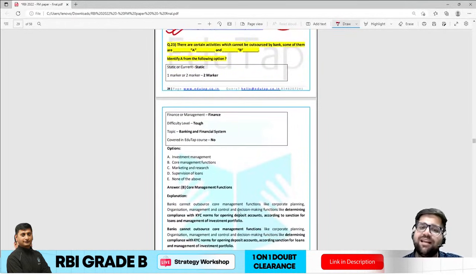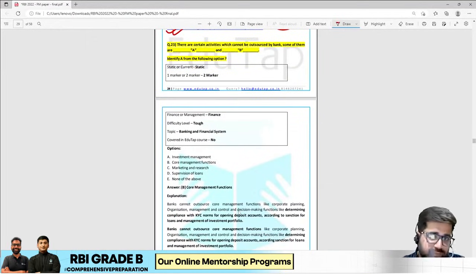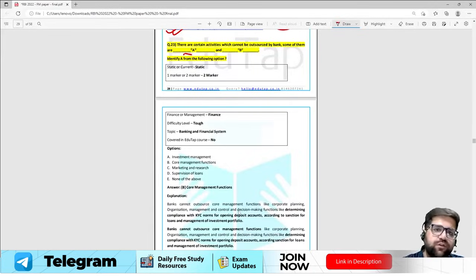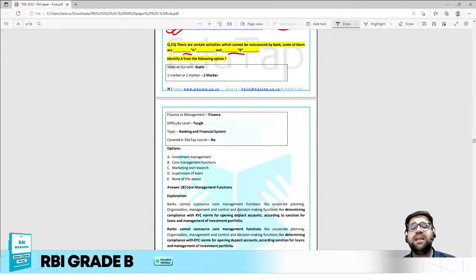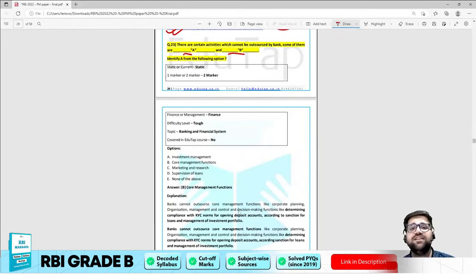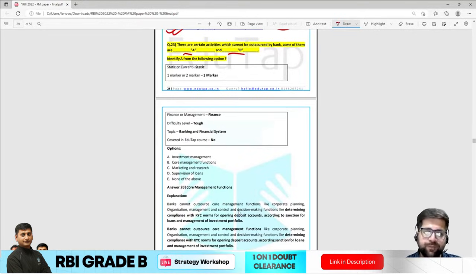Question number 23, again, you could have solved this particular question by using your common sense. There are certain activities which cannot be outsourced by a bank. Some of them are A and B, so there were two blanks given. Firstly they asked you about activities which can be outsourced by a bank, but now they are asking about activities which cannot be outsourced by a bank. Mind you, my dear friends, you just have to read the question over here. There was no all of the above.